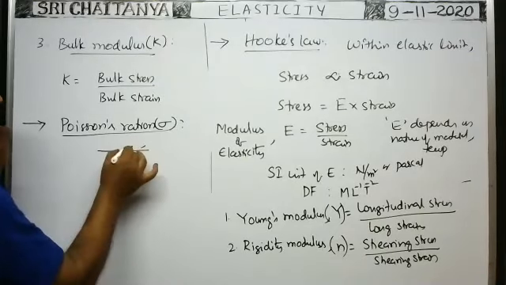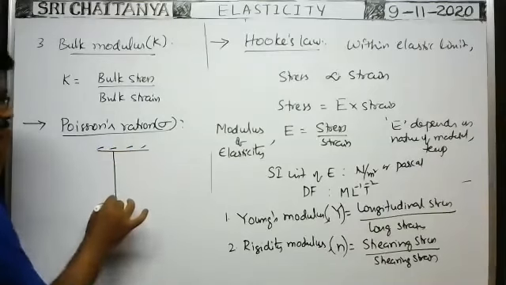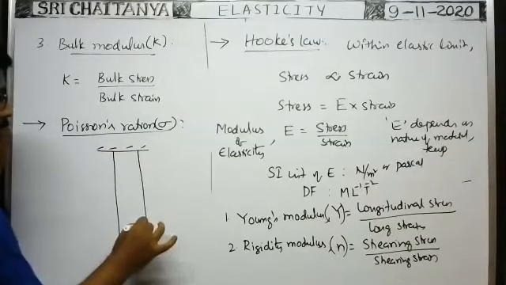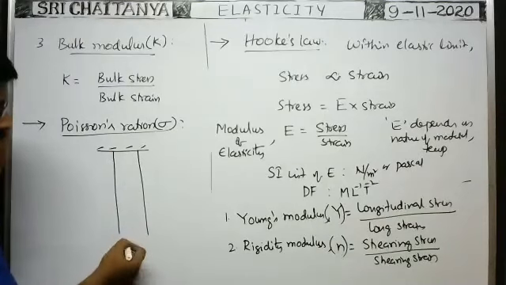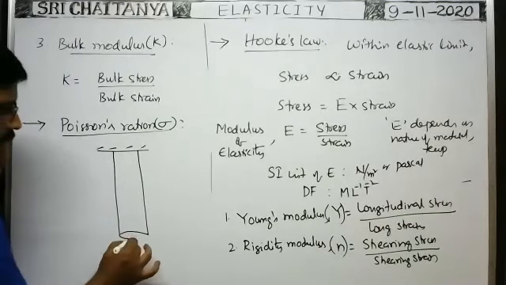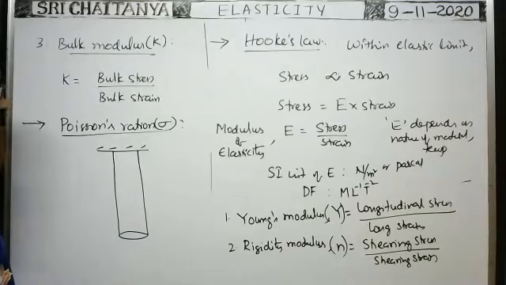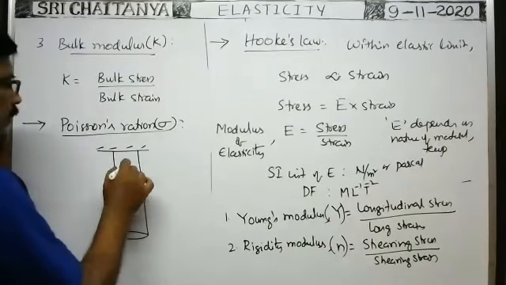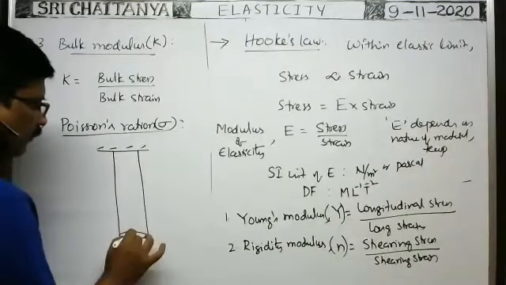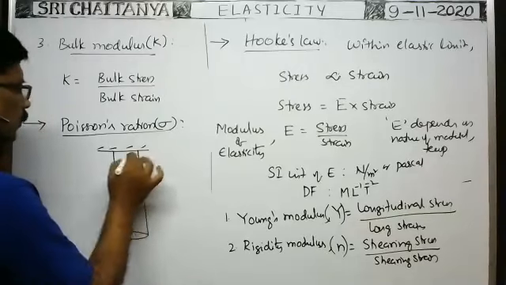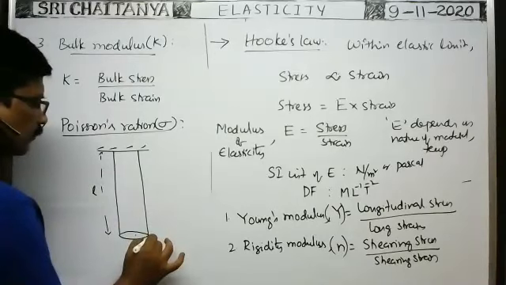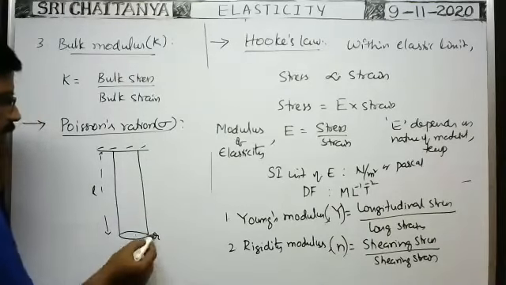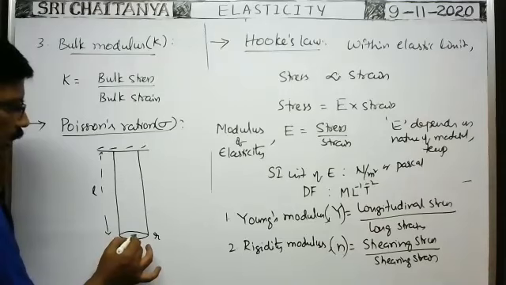From a rigid support, suppose a cylindrical wire hangs, and the cross section of the wire is circular in shape. There is a wire of radius of cross section R initially. Here this is the axis of the wire. Suppose its initial length is L. Radius of cross section is R, that is, the radius from here to here is R.